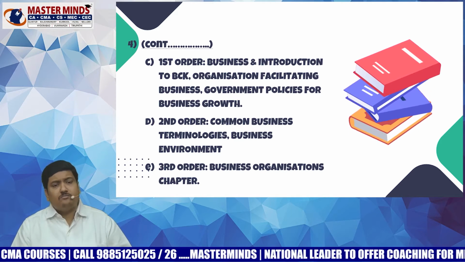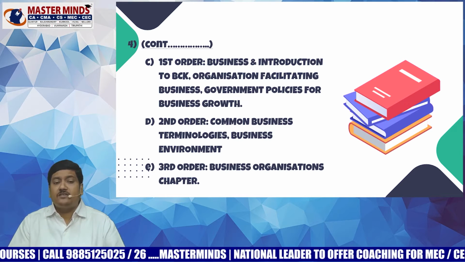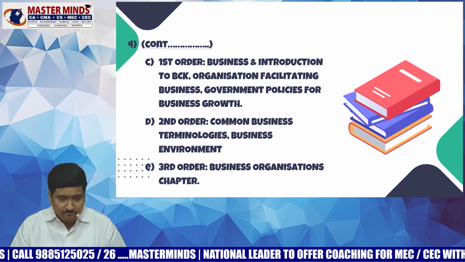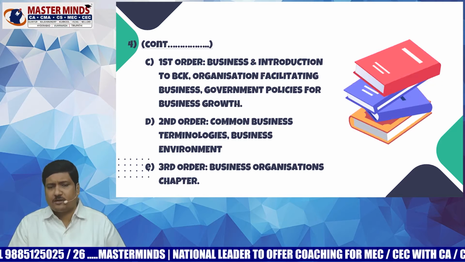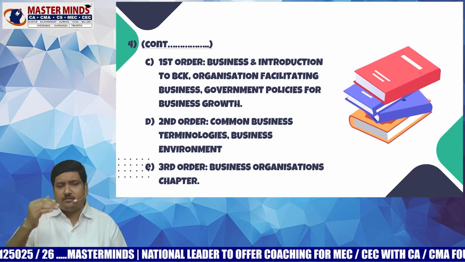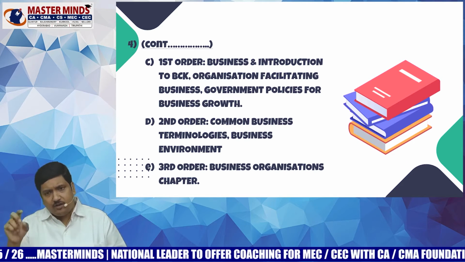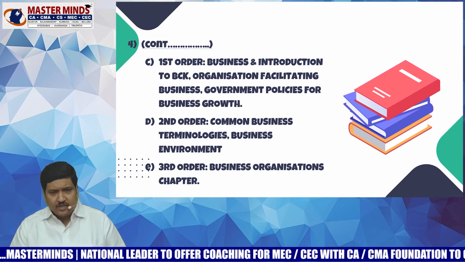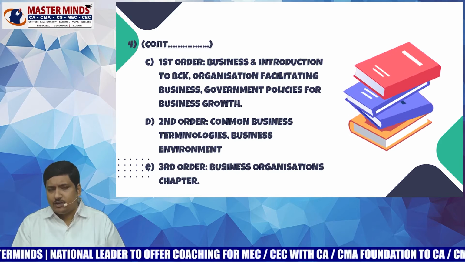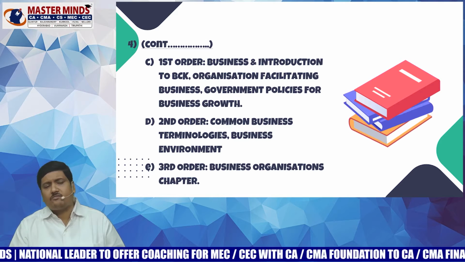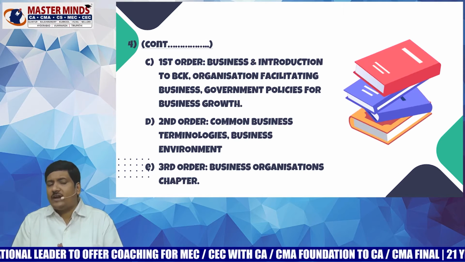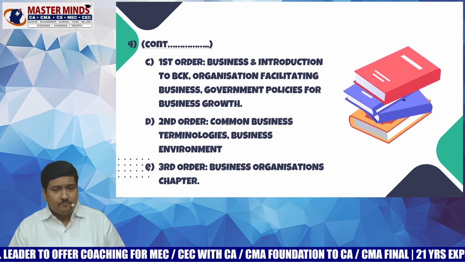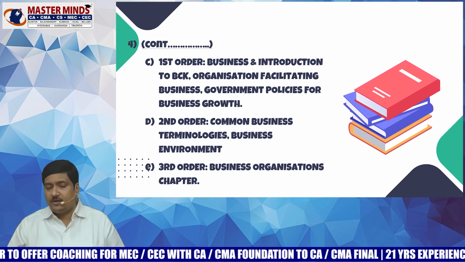And the third and most important thing, the Business Organizations chapter. It's purely a memory based chapter. In Masterminds material, at the beginning, we have provided a table with the heading things to remember. Try to revise it at least 3 to 4 times. If you are not following Masterminds material, then you can find a similar table in the student journal. Try to prepare it multiple times.